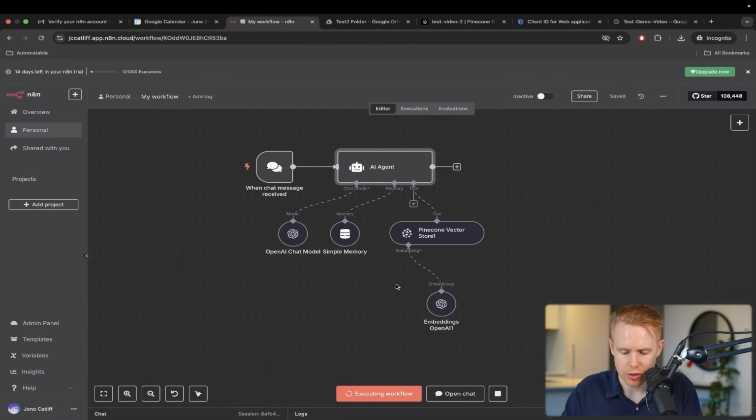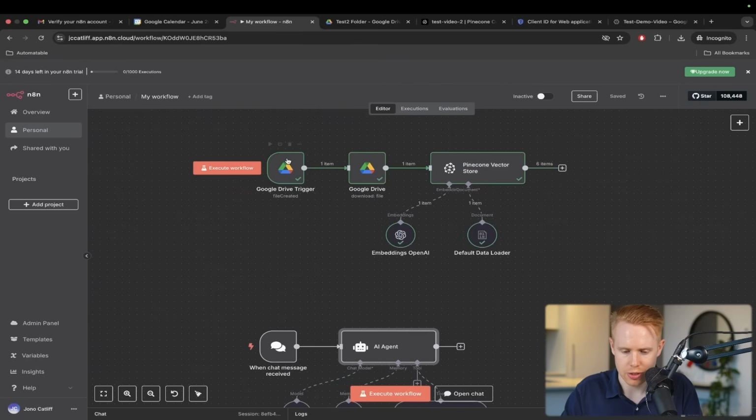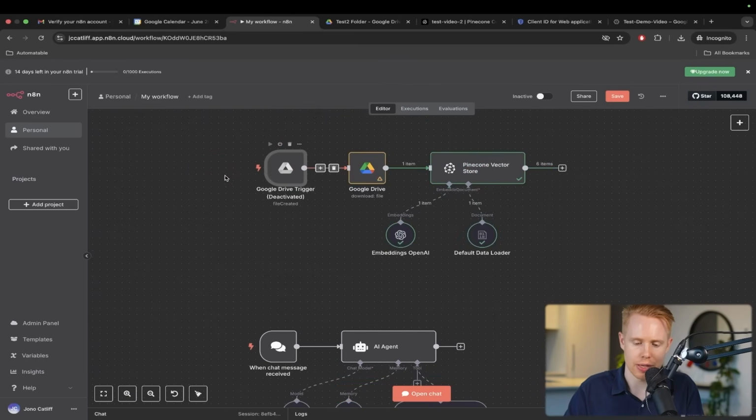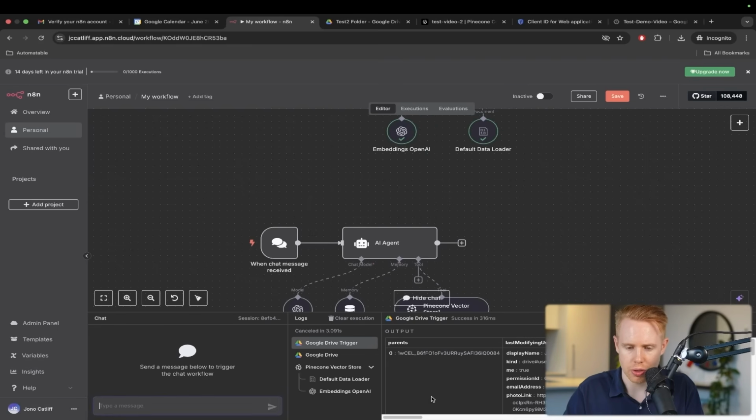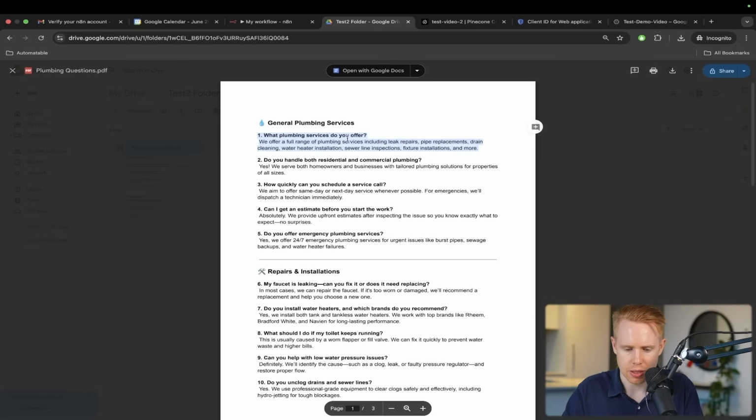First of all, I'm going to stop this and turn this workflow off so that we can access the second workflow down here. And we're going to open the chat. I'm going to ask a particular question.